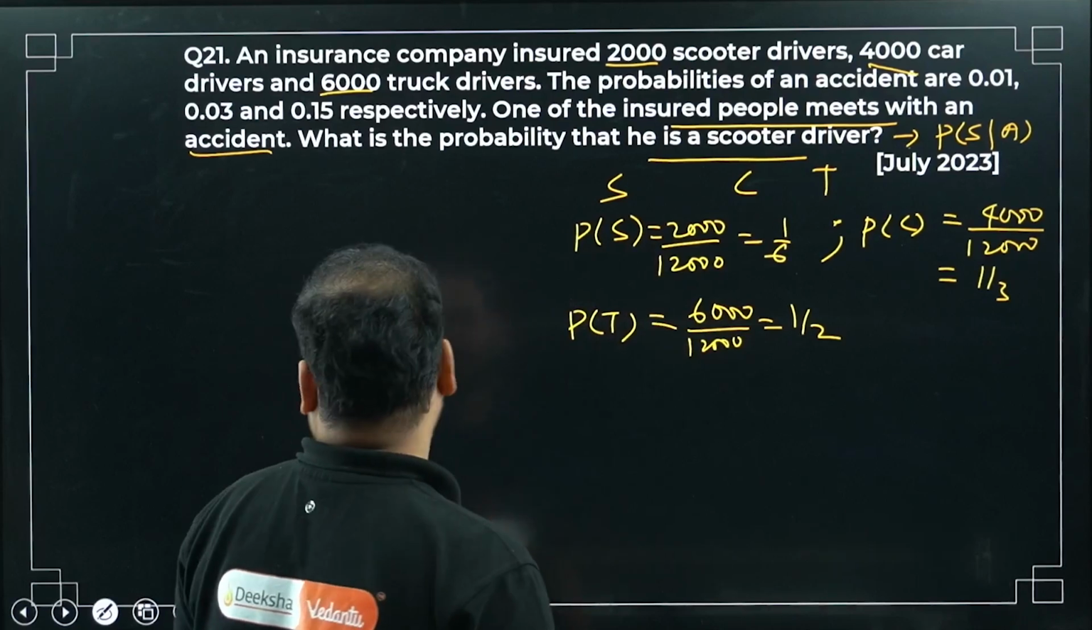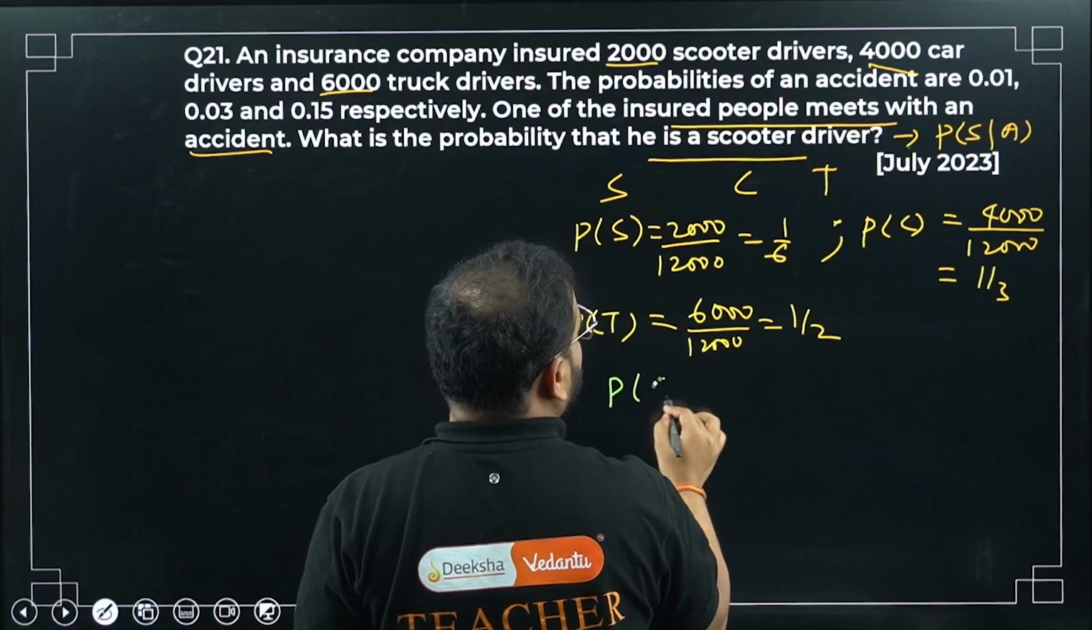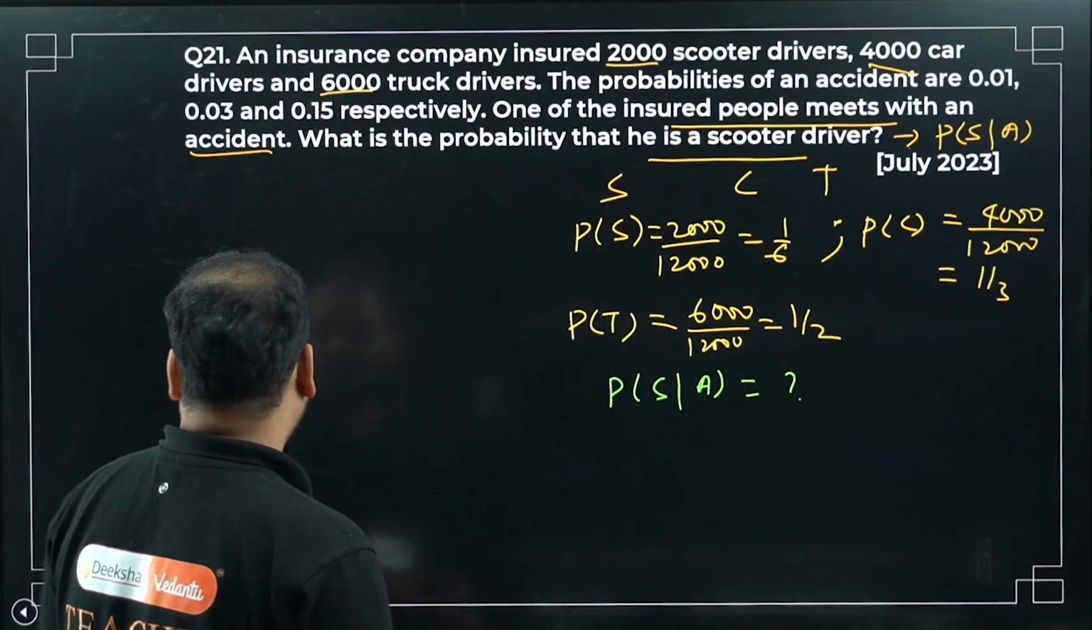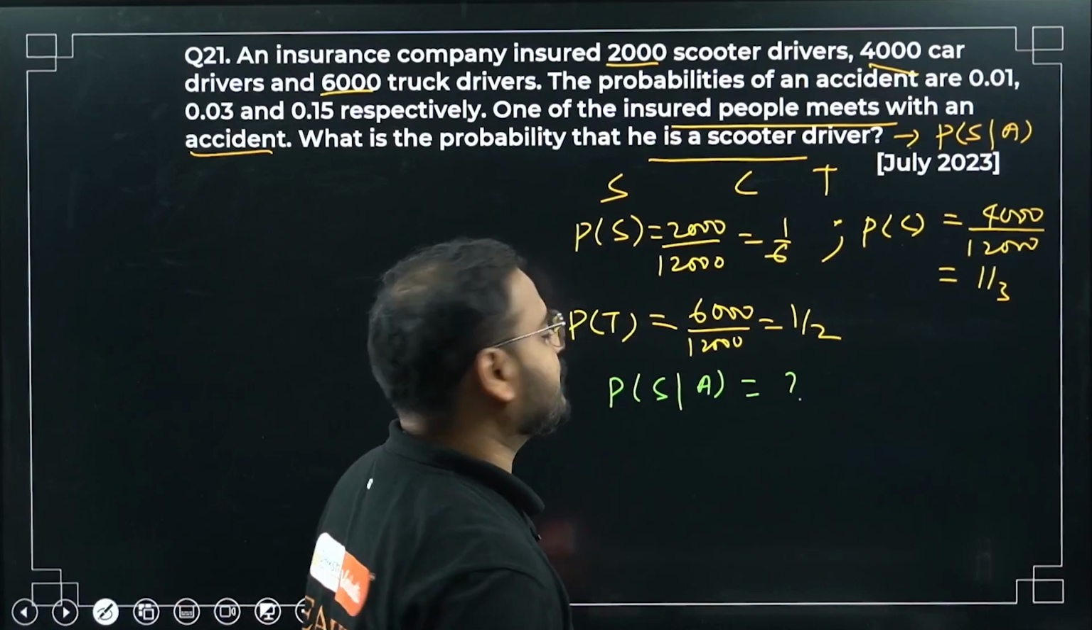Correct, right? This is the variable they're asking for, the required condition we're looking for: P(S|A). How much is it? Okay, great, sir. Let's look for the answer. But before that, we have some information given. Let's look at that also.